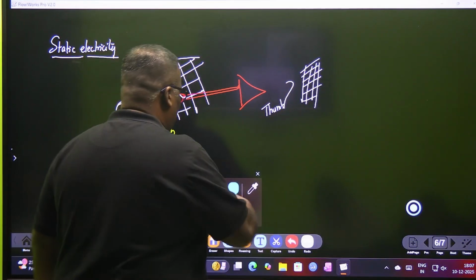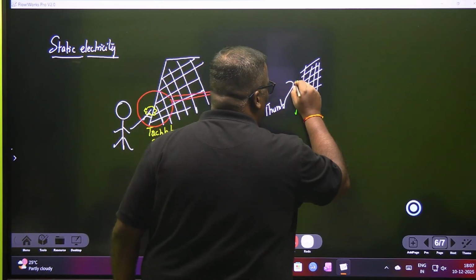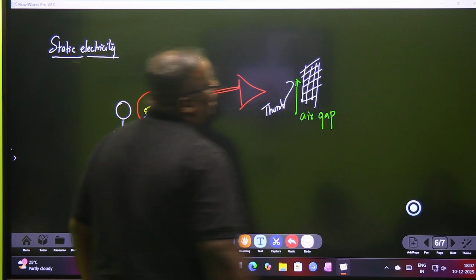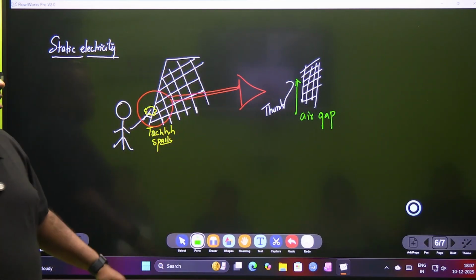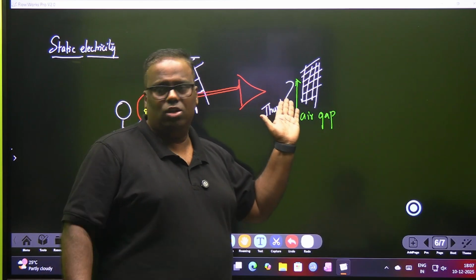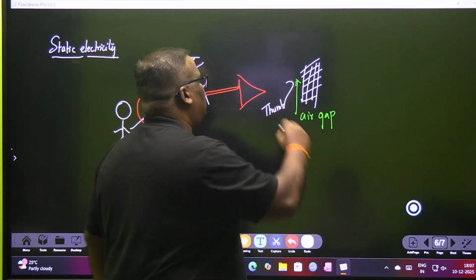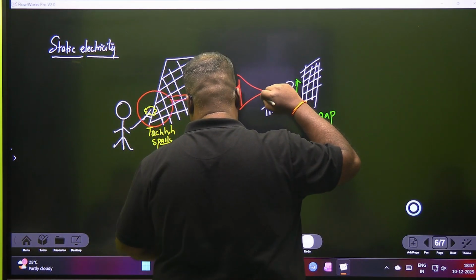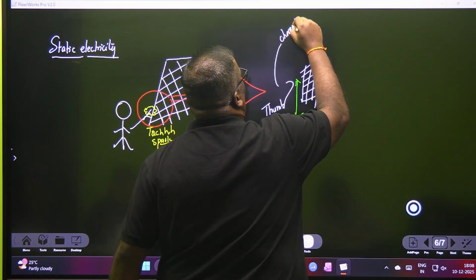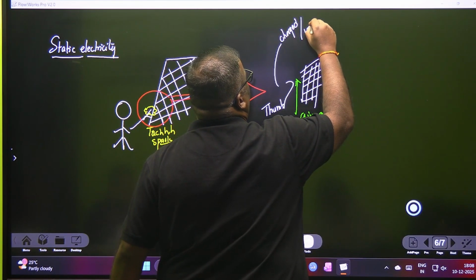In between this wire mesh and me, there is something known as an air gap. So what happens when the thumb, or the thumb can have two scenarios: it can be either charged or uncharged.